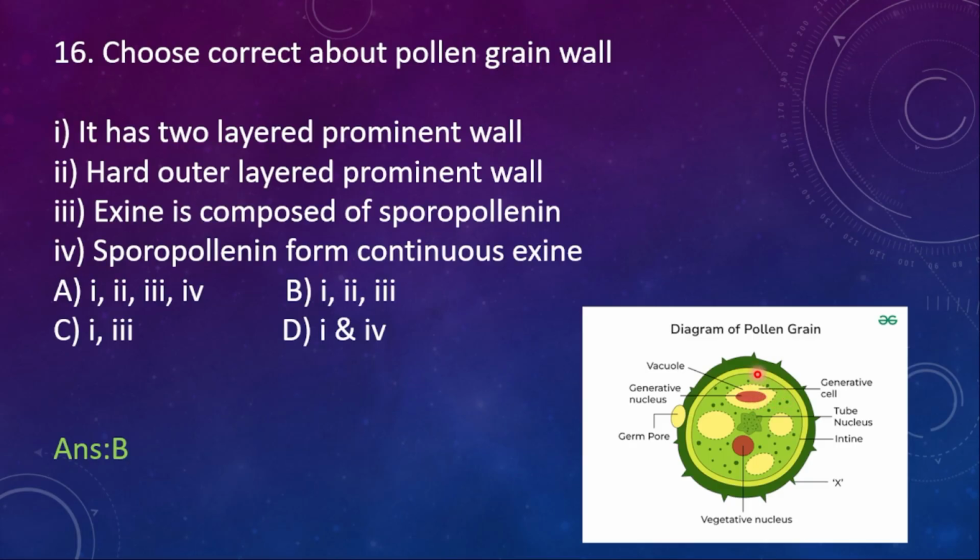And this is the generative nucleus or generative cell, because the pollen grain is made up of two cells. This is the generative cell, this is the vegetative nucleus, which is present in the vegetative cell, and this one is intine, the light green color. This whole diagram is actually the pollen grain, which is a male gametophyte.